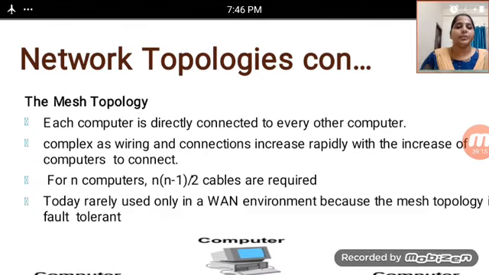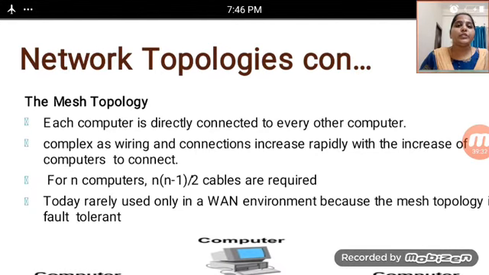For n computers, n(n-1)/2 cables are required. Whenever we are using n computers, n(n-1)/2 cables are required.